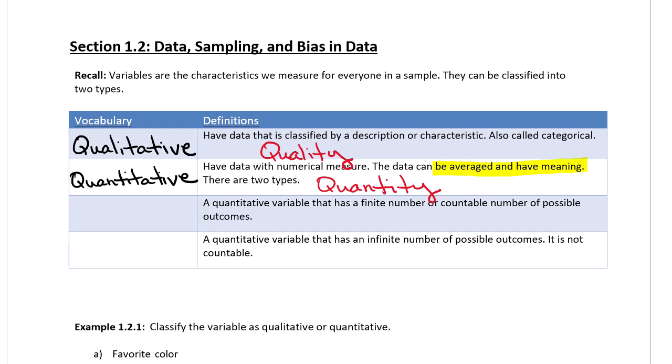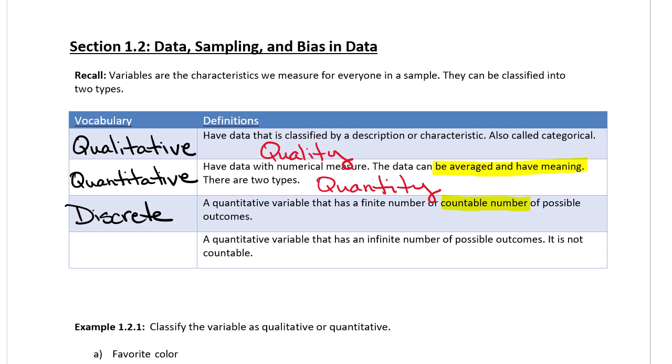Now, there are two types of quantitative variables. The first type is discrete. Discrete variables have a finite number or a countable number of possible outcomes. Things that are countable could be the number of apples, the number of people who said yes, things that you can actually count. There's no in between. It's either 1 or 2, not 1 2/3 or 1.7823. They can be countable.